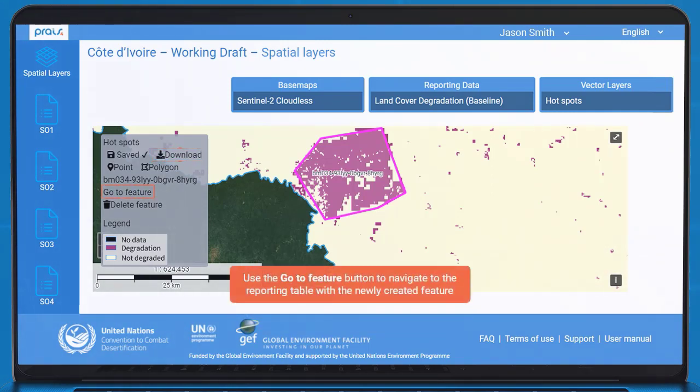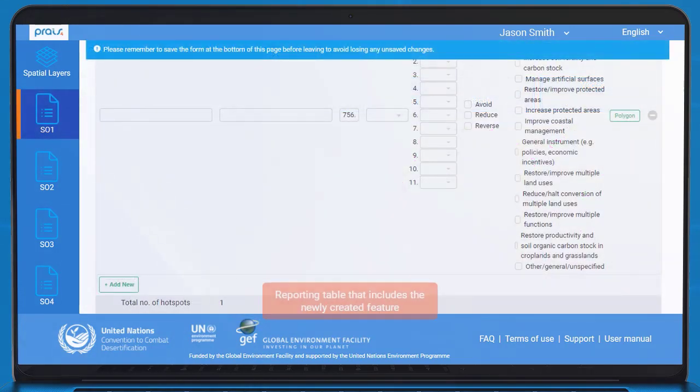The Go To feature button redirects the user to the reporting table, where a record for the newly created feature is displayed. For example, when the user clicks the Go To feature button, the user is redirected to the reporting table where the newly created feature appears.